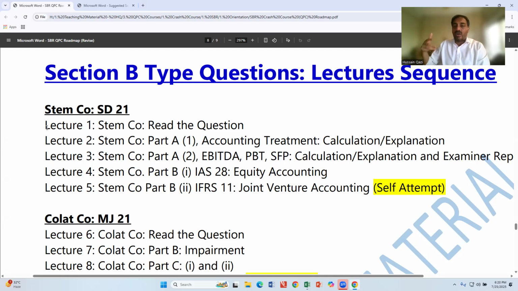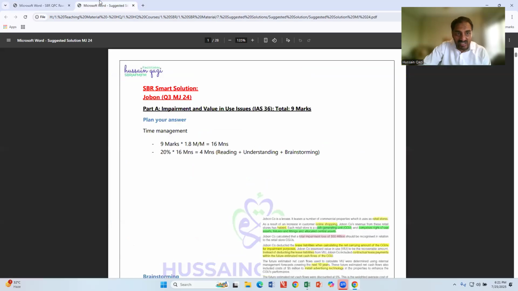Lecture 2 is about accounting treatment of part A1. Let's suppose it's about IFRS 16. Lecture 3 is about EBITDA, performance measurement. Lecture 4 is about equity accounting. Lecture 5 is about joint venture accounting. For example, you are confident that you have done very, very well on part A1. You just want to refer to the solution, directly the solution of the teacher.